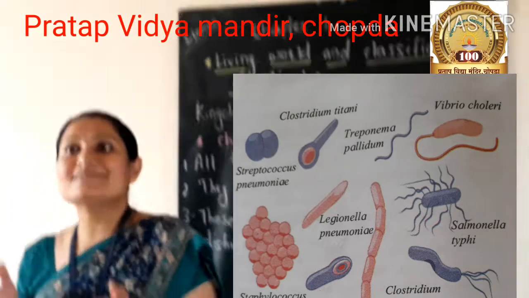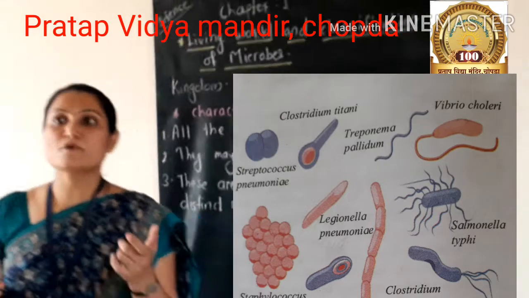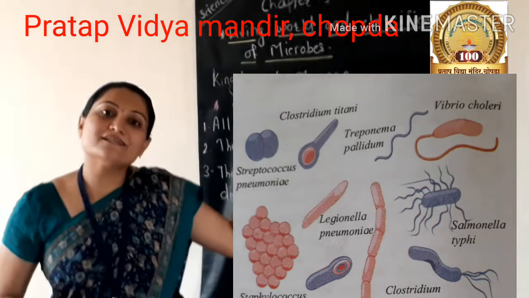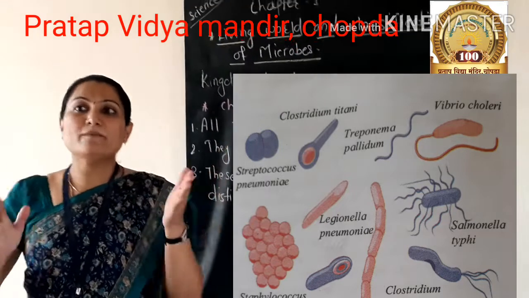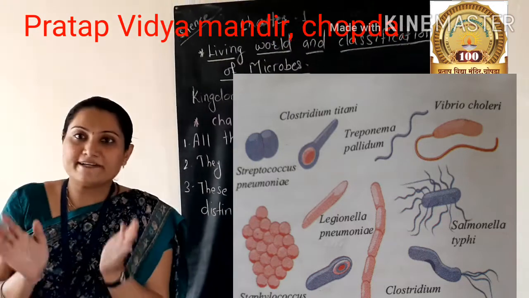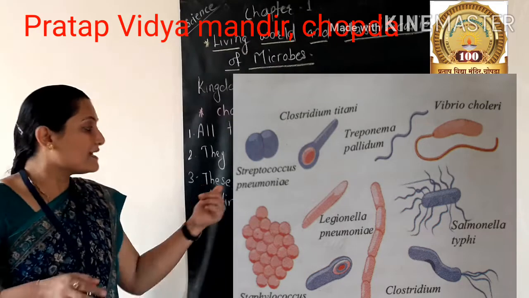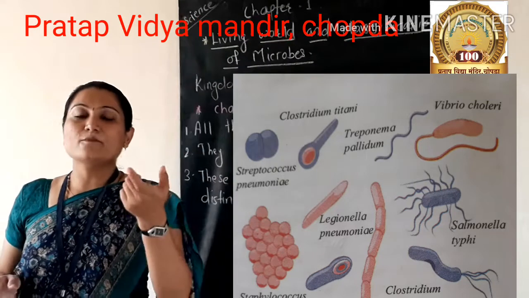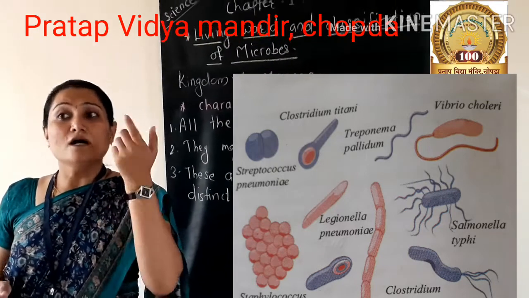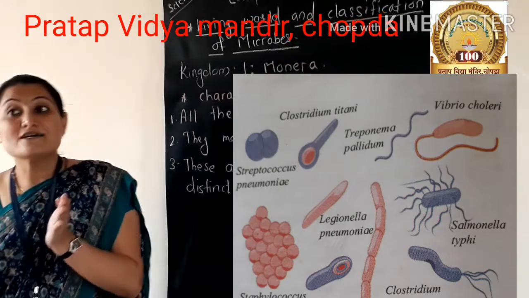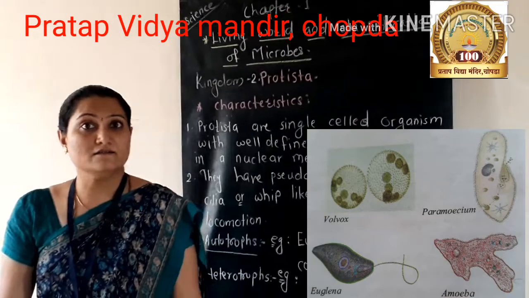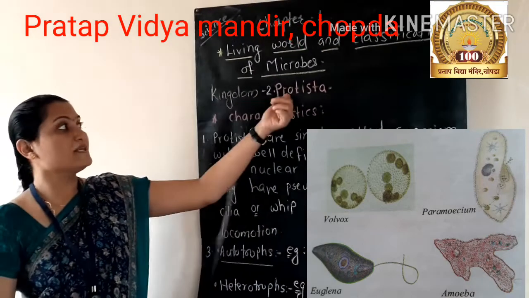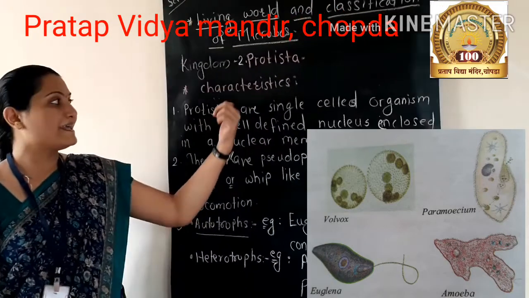So the characteristics of the Monera group: the first property is all the organisms are unicellular. Then second, they may be autotrophic or heterotrophic. Then third characteristic is these are prokaryotic cells without distinct nucleus or cell organelles. Our second kingdom is Protista. Their characteristics.